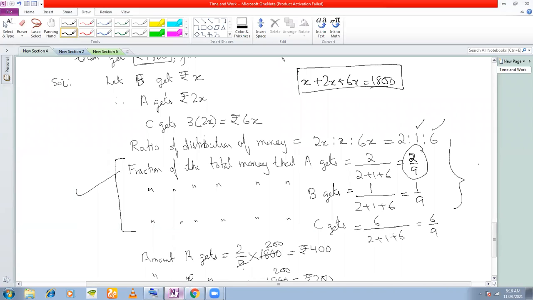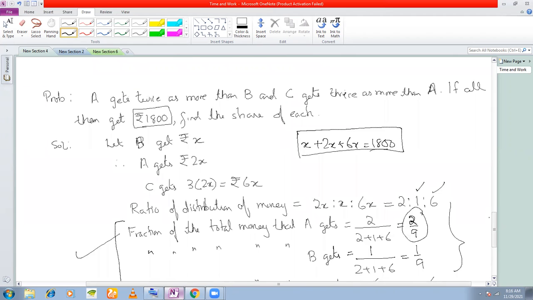Sir, both the methods are correct. Both the methods are same actually, not different. But here you get to see a link between ratio and fraction. In the other method, you will not get to see that link. Okay, so can I proceed to the problems on time and work now? Yes, sir.